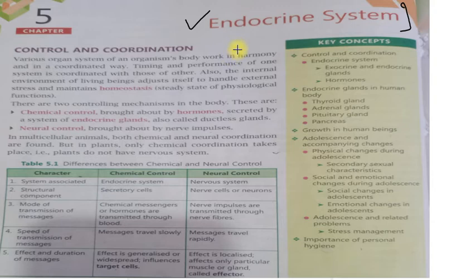These systems consist of various organs and organ systems. These organs work in a coordinated way according to timing and performance of each other.